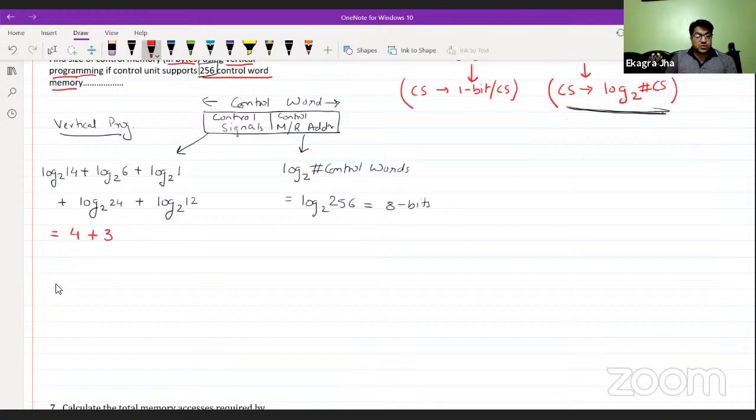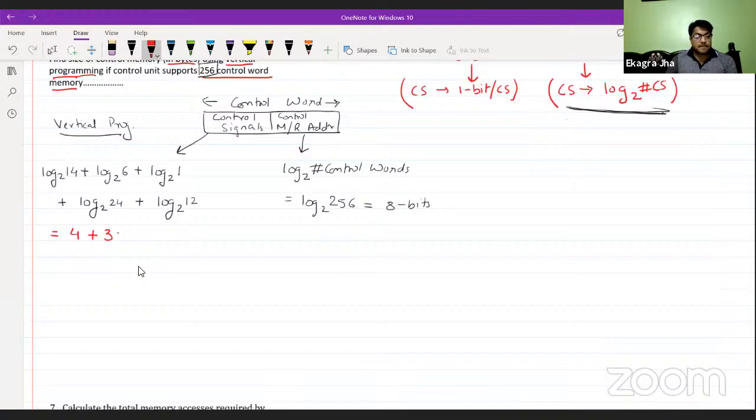Again, for 6 I am explaining. This will lie between 2 to the power 2, which is 4, and 2 to the power 3, which is 8. So the value should lie between 4 and 8, meaning the log is between 2 and 3. So 2 point something is going to be 3 in our case. Otherwise, you can calculate it by using a scientific calculator.